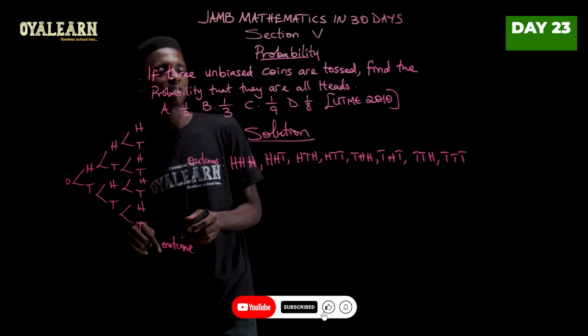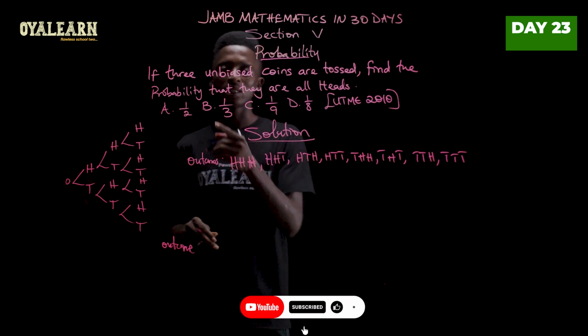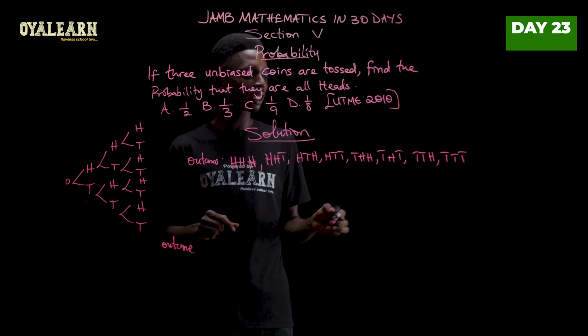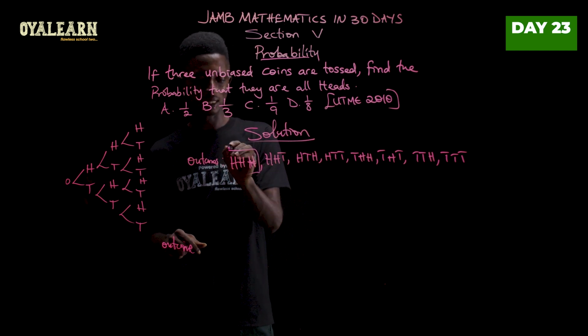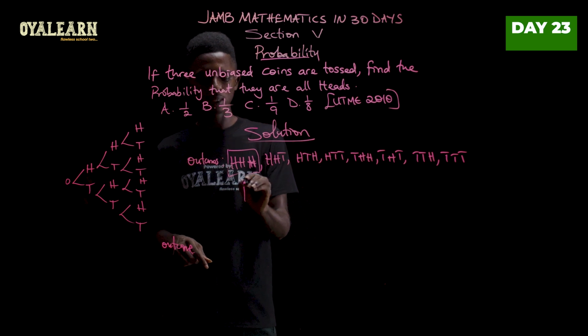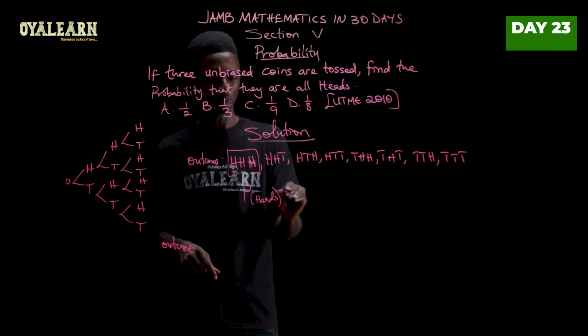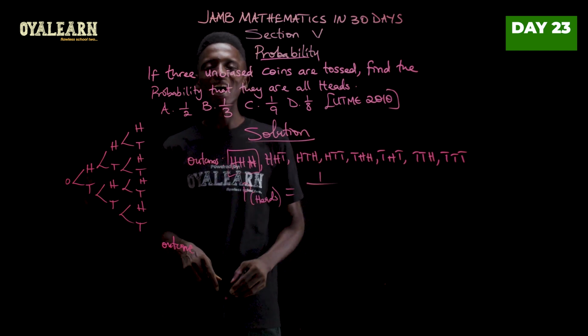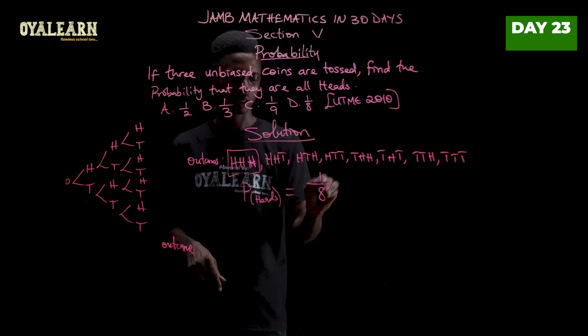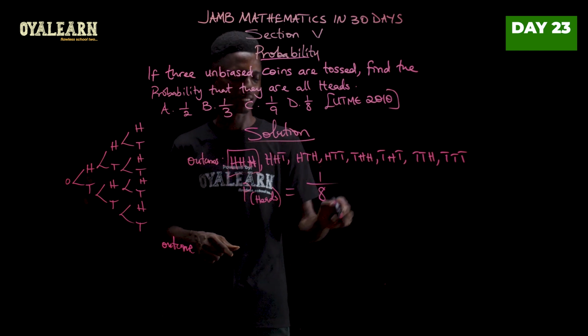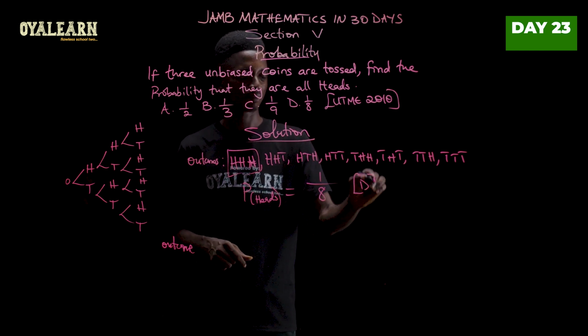Now the question itself says, what is the probability of getting all heads? So the only case where we have all heads is this. So our probability of heads would be 1 out of 8 outcomes. So 1 over 8. The correct option is D.